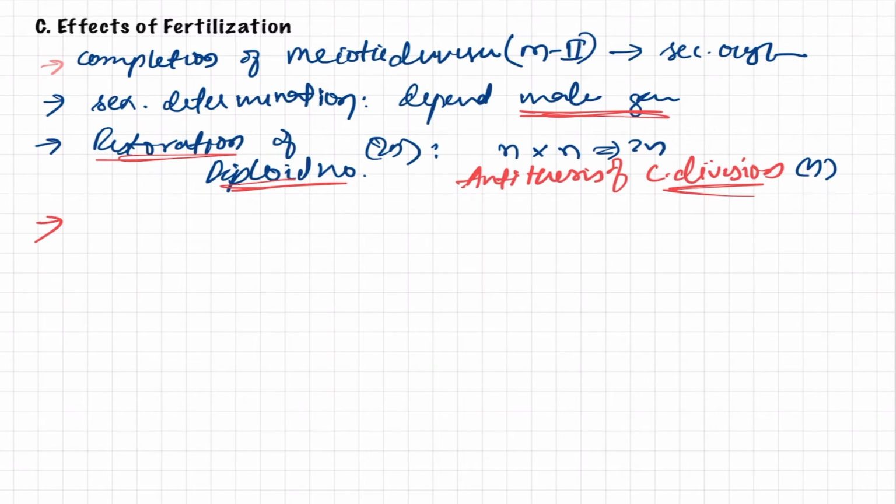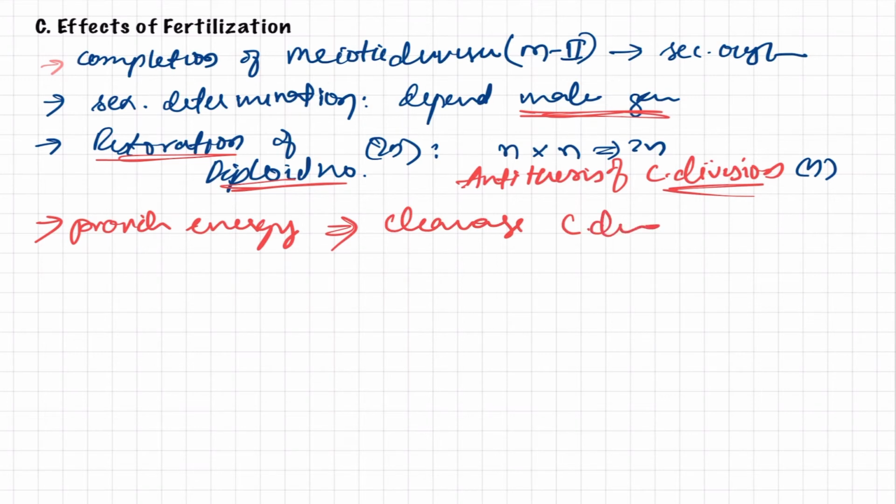And the last and most important thing is that fertilization provides energy for further process. What is the further process? The cleavage, the cell division of the zygote. So this energy is provided as a result of the fertilization. And at last, let us discuss some extra points.